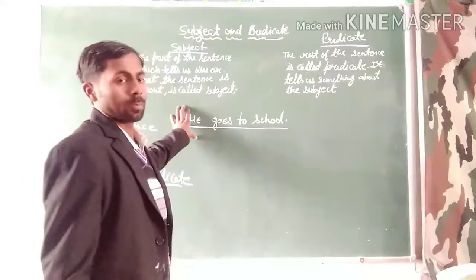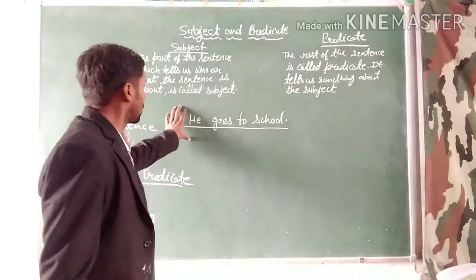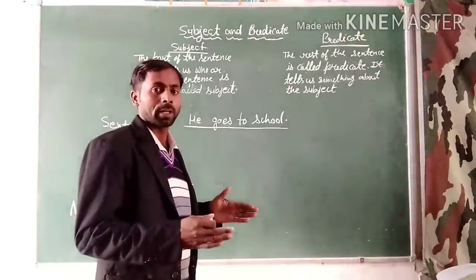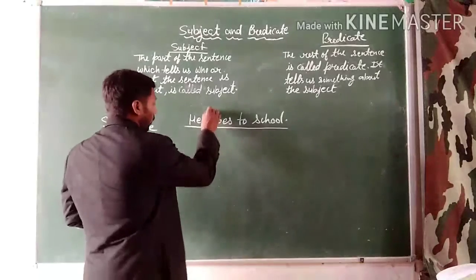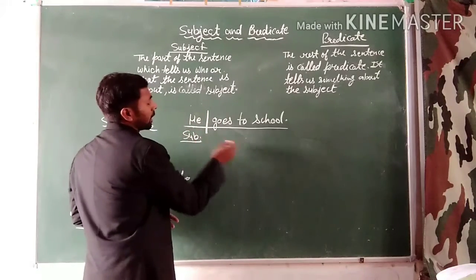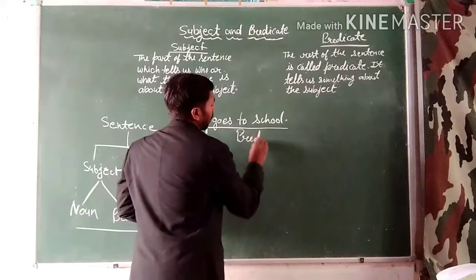He goes to school. This is a sentence and we can divide or separate it into two parts. First is a subject and second is a predicate.